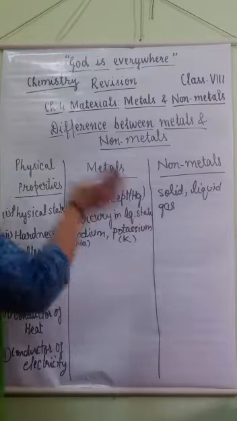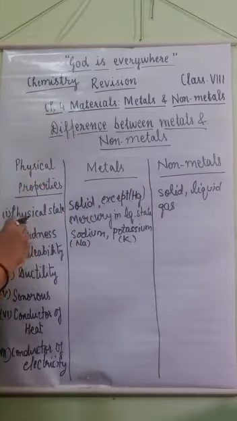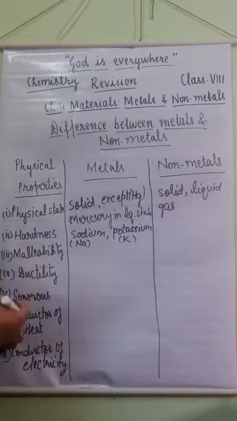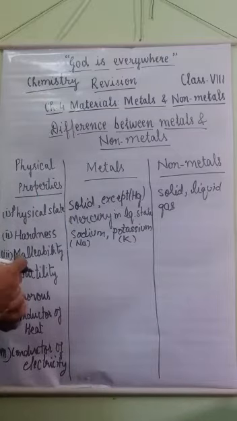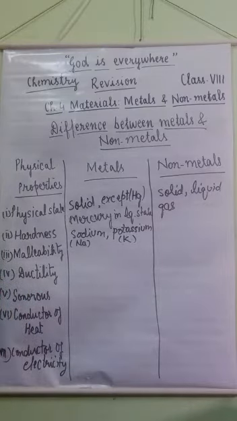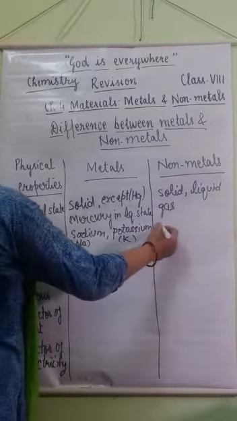While non-metals can be broken down into smaller pieces when hammered, so we can say that they are not hard.